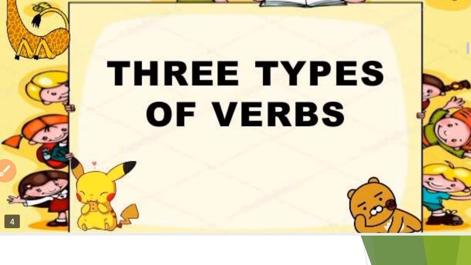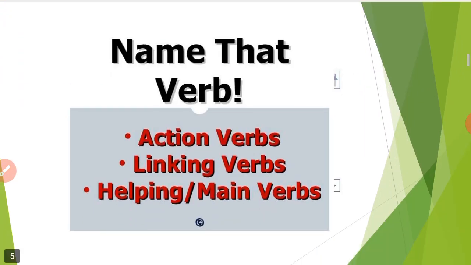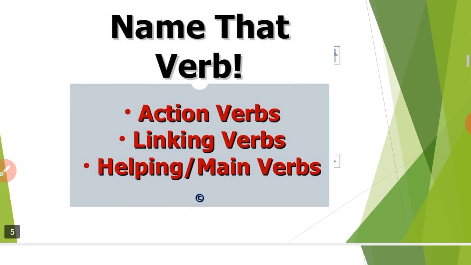So the verb has types: action verb, linking verb, and helping verb, that is auxiliary verb. Linking verbs and auxiliary verbs we are going to discuss in the next video, but today we are going to discuss what is verb, action verb, and its two types: transitive and intransitive.